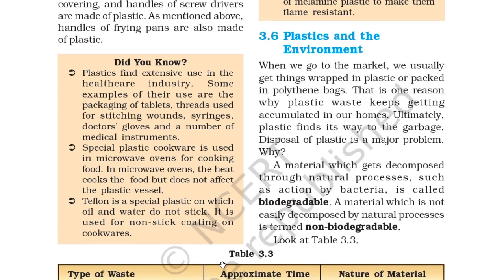Some examples of their use are the packaging of tablets, threads used for stitching wounds, syringes, doctor's gloves, and a number of medical instruments. Special plastic cookware are used in microwave ovens for cooking food. In a microwave oven, the heat cooks the food but does not affect the plastic vessel.